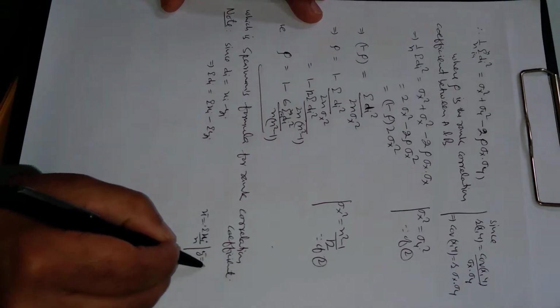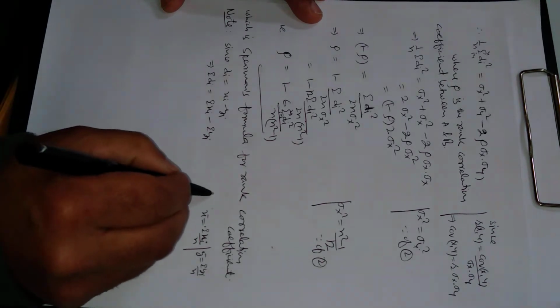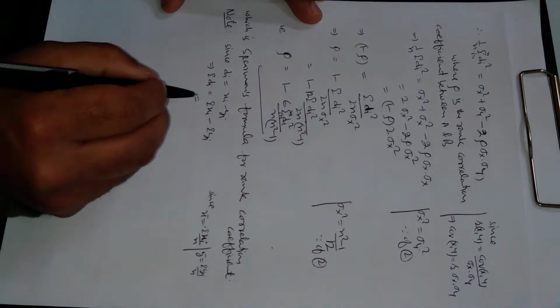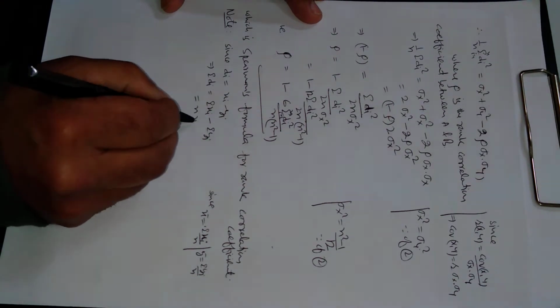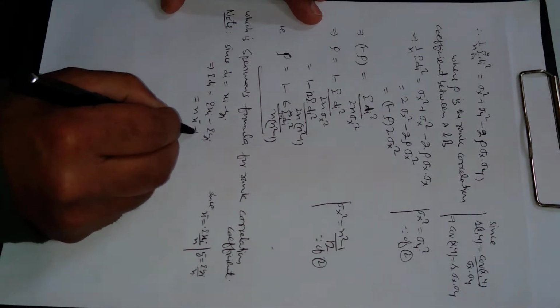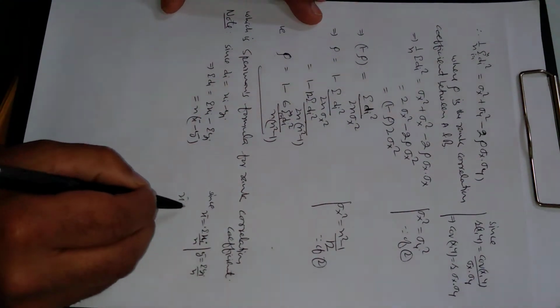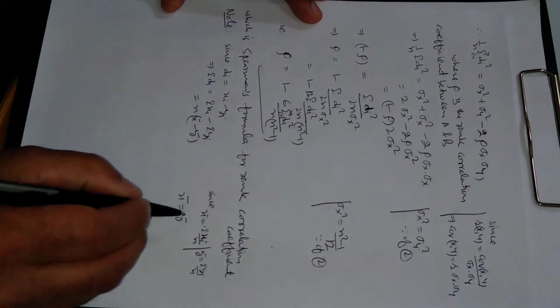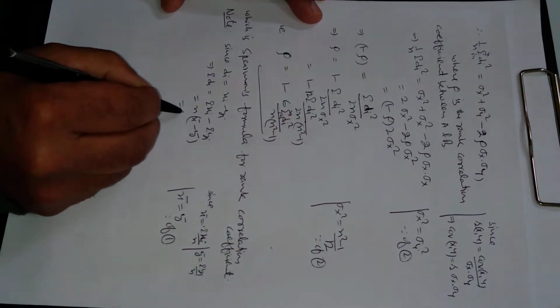Similarly, y bar is summation yi upon n. So summation xi will be n x bar, and this will be n y bar. So n is common, so this will be x bar, mean of x, minus mean of y. Now mean of x and mean of y, these two are equal because of 1, so this expression will be 0.